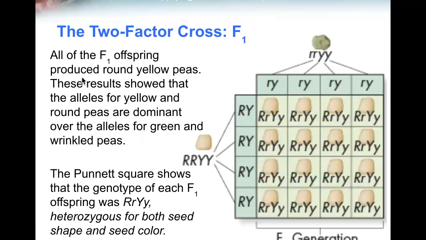All of the F1 offspring produce round yellow peas. These results show that the alleles for yellow and round peas are dominant over the alleles for green and wrinkled peas. The Punnett square shows that the genotype of each F1 offspring was capital R small r, capital Y small y, heterozygous for both seed shape and seed color for all the F1 generation.